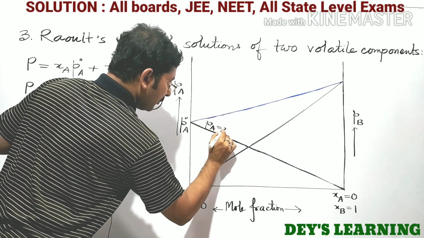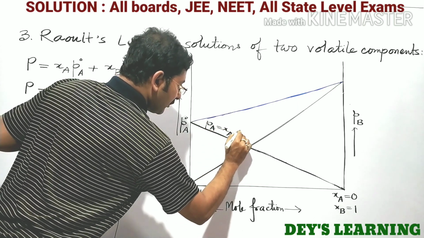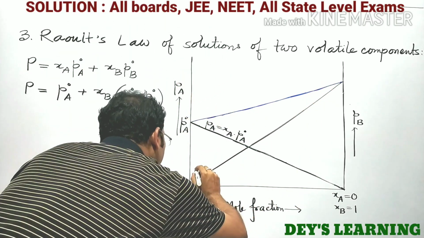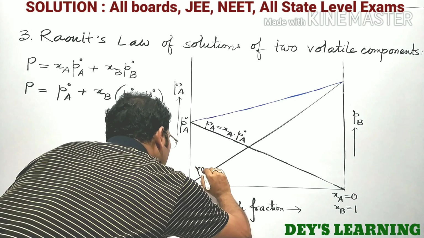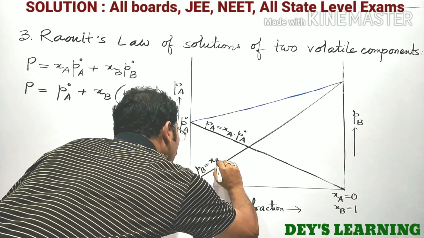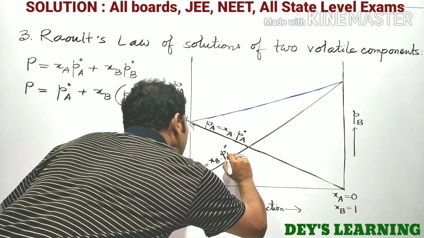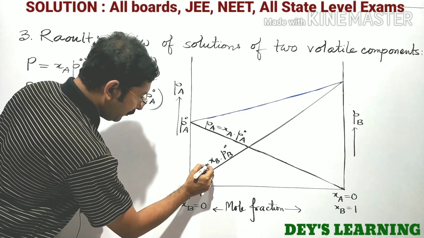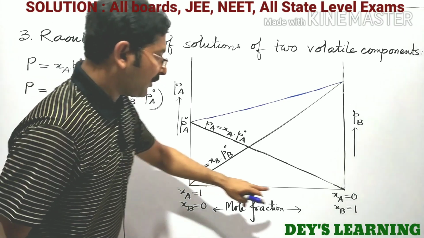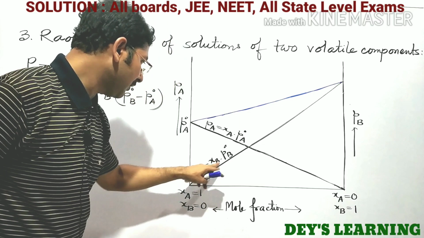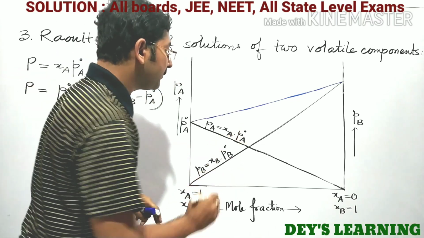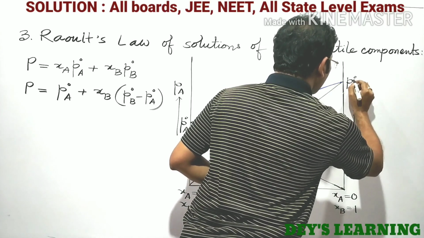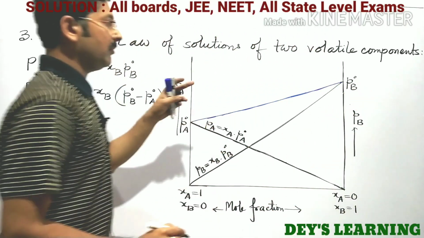PA equal to XA into P0A, and this line represents PB equal to XB into P0B. Okay. At this point XB equal to 1, so that PB equal to P0B. So at this point the value of PB is P0B. That is the maximum value of PB.